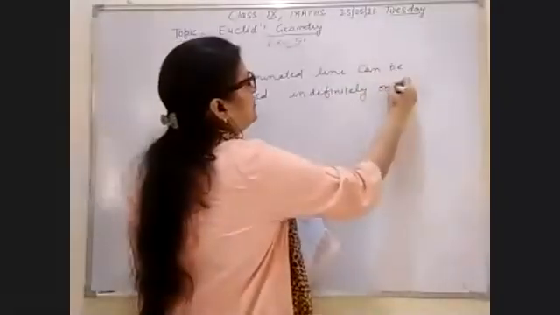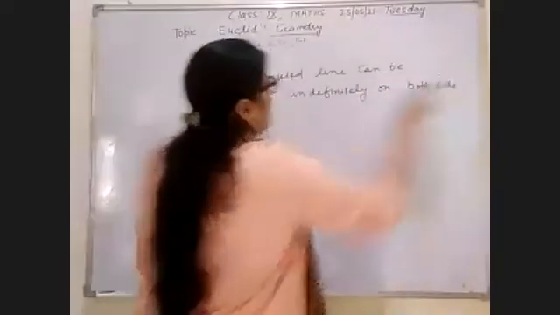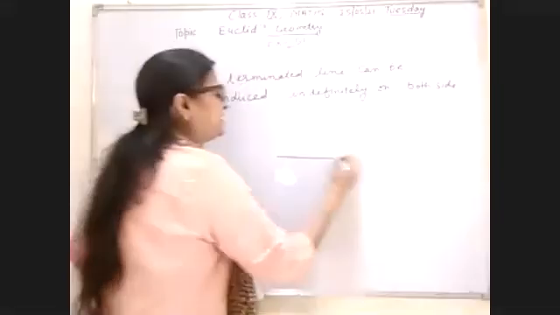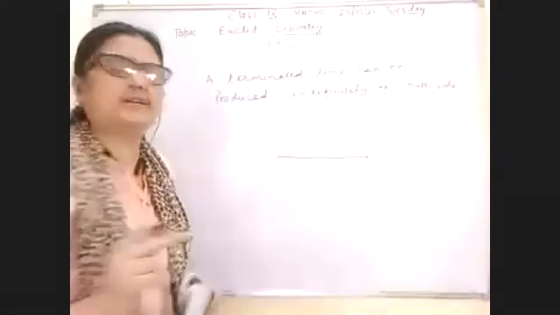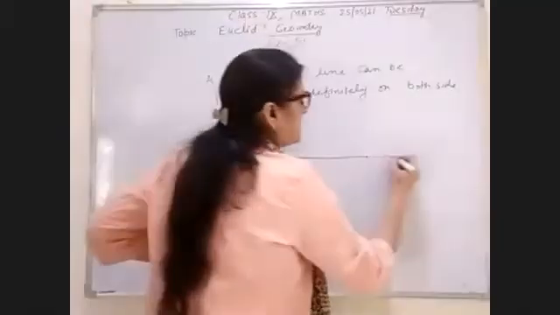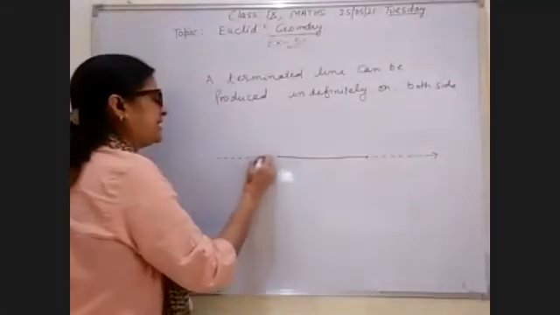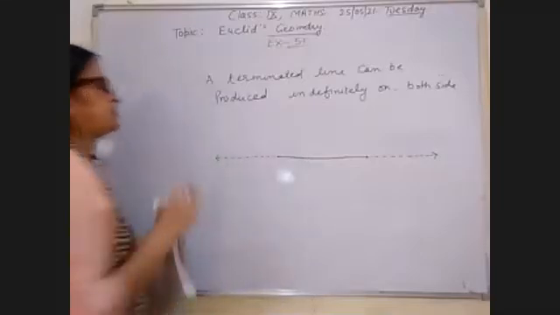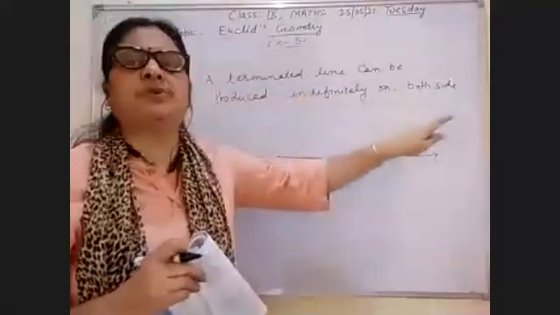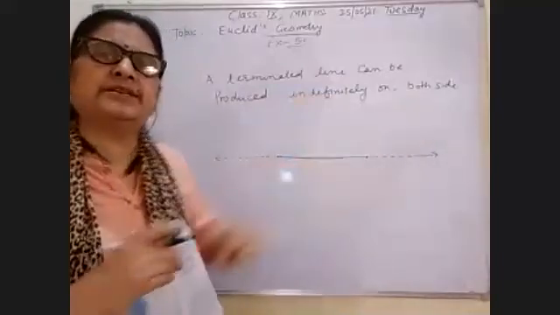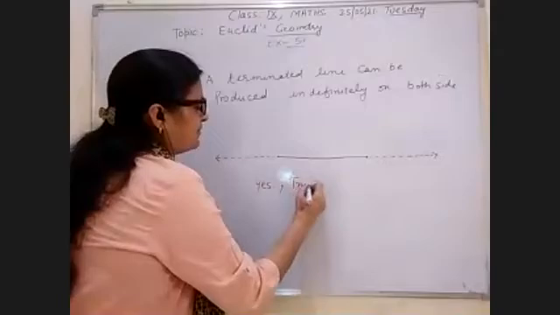Indefinitely on both sides. I am taking here the definite terminated line, meaning a line segment. If I produce it, I have produced it on this side, on the right hand side also, and I can produce it on the left side also. A terminated line can be produced indefinitely on both sides. Yes, this statement is true. We will write true.